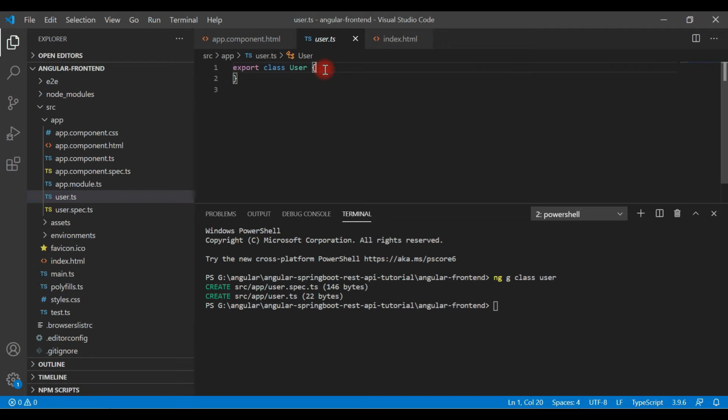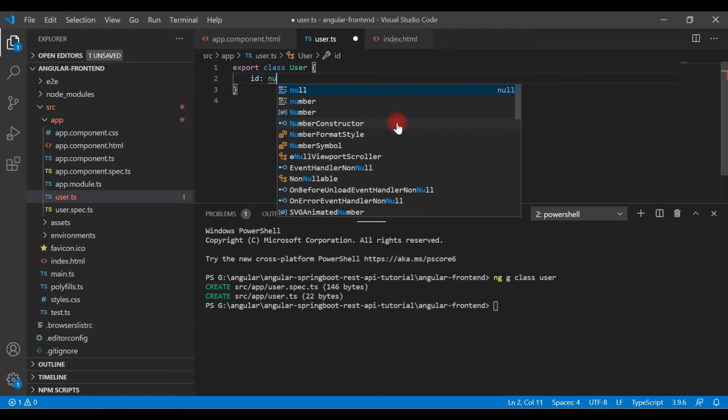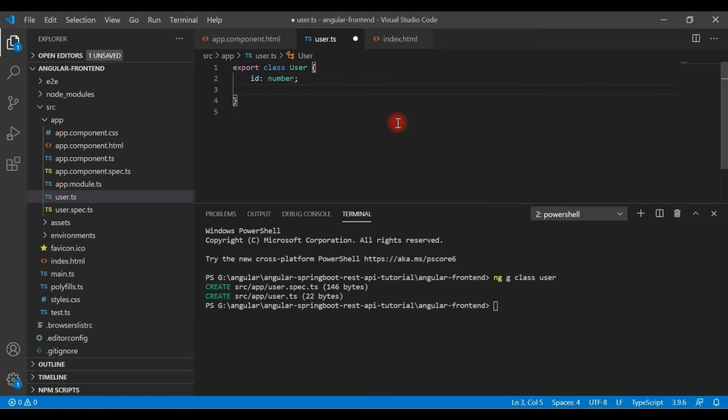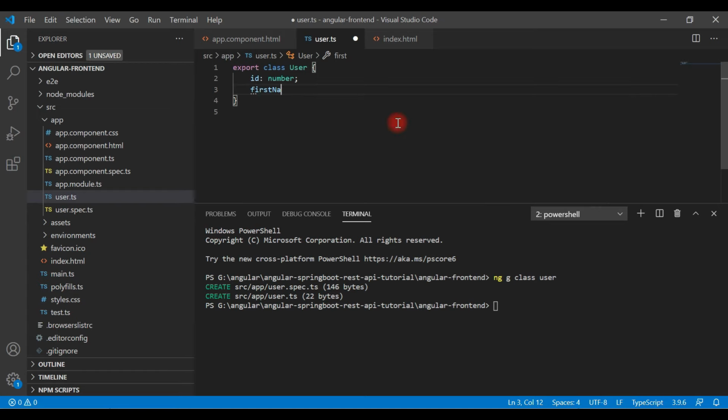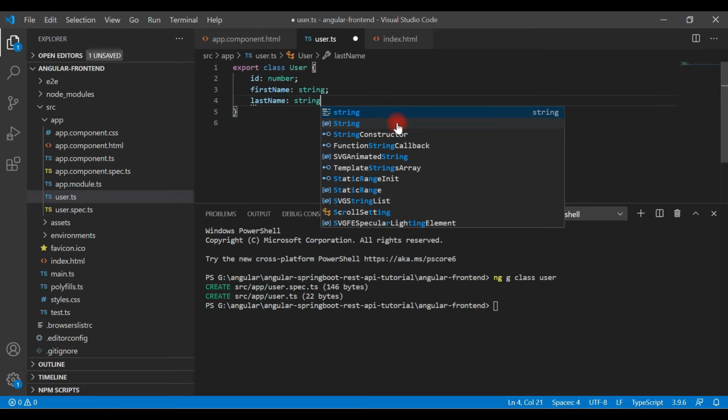Okay, now let's add a few attributes to this class. Let's say id, it's a number, and first name, the user's first name, and this is a string, last name, and this is a string.